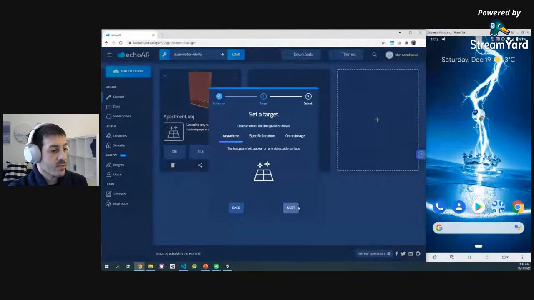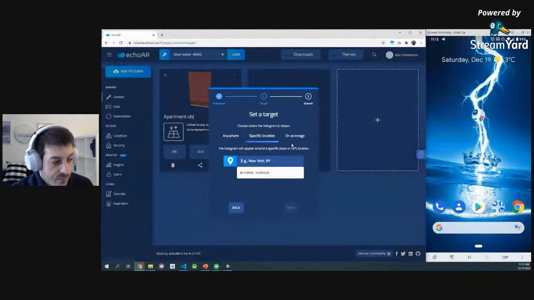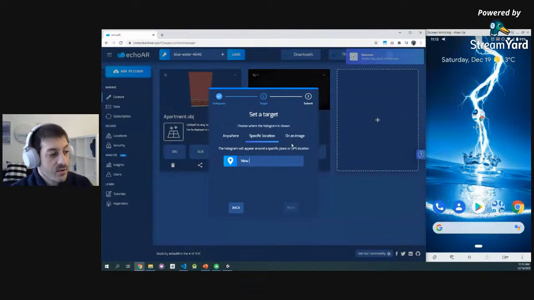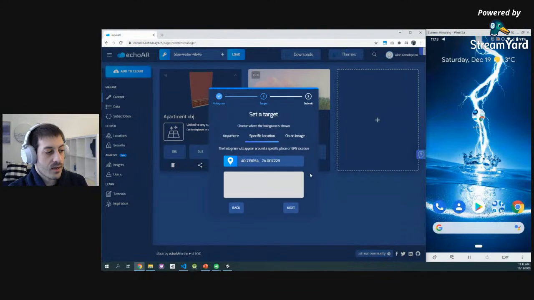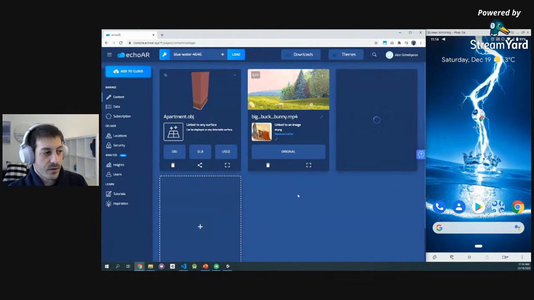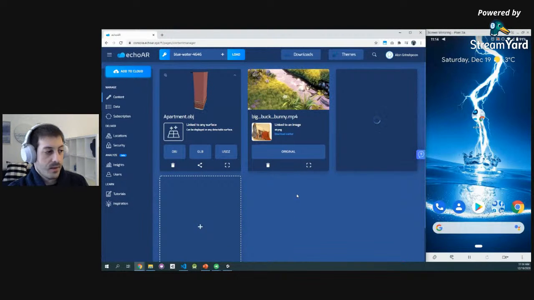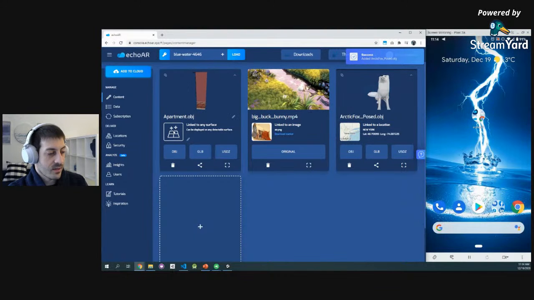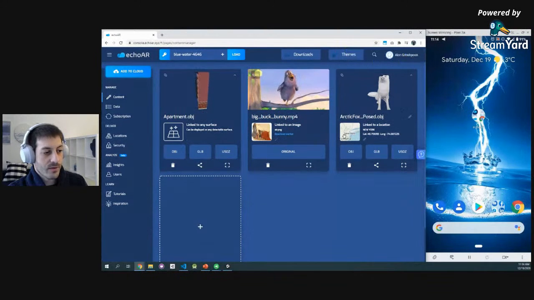But let's say we want to put it in a specific location. So I'm going to put this 3D file in New York. This means that you can build an app that when it opens in New York, you'll see the Empire State Building, but when it opens in San Francisco, you're going to see the Golden Gate Bridge. So let's upload that as well. I can see that the video is already here. And you can see the difference. Here we have the surface, here we have the image, here we have the location.